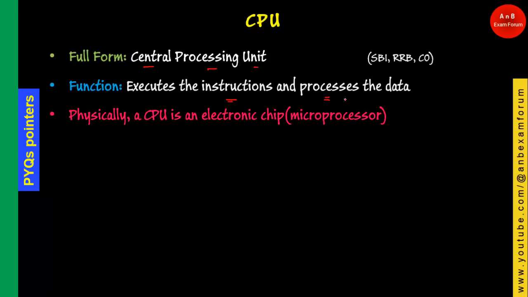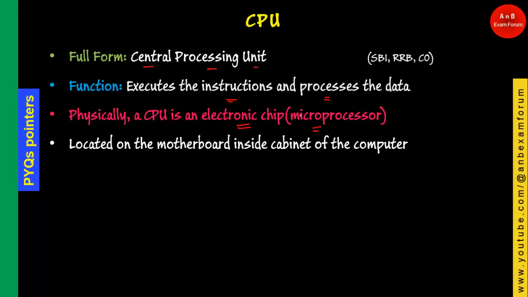And if you talk about physically what is a CPU, it is basically an electronic chip, and more specifically it is a microprocessor. Microprocessor is one of the hardware which resides in a board that is called motherboard.